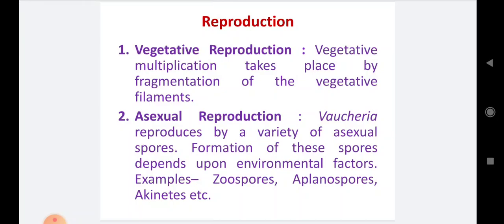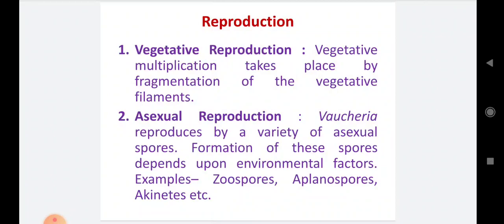Number 2, asexual reproduction. Vaucheria reproduces by a variety of asexual spores. A number of asexual spores are developed in the Vaucheria. Formation of these spores depends upon environmental factors. How can environmental factors affect spore formation?